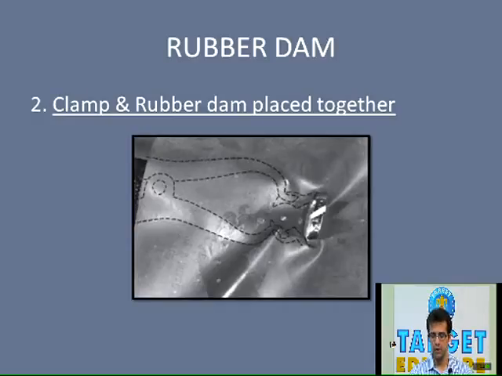As you can see in the figure over here, the sheet is then stretched onto the bow. Now the question asked regarding this particular topic is: what is the position of the rubber dam forceps when the clamp and the rubber dam are placed together? The answer is that the rubber dam forceps lies below the sheet. The parts which are below the sheet are represented by dotted lines in this particular diagram. Okay, so this is the question that can be asked.